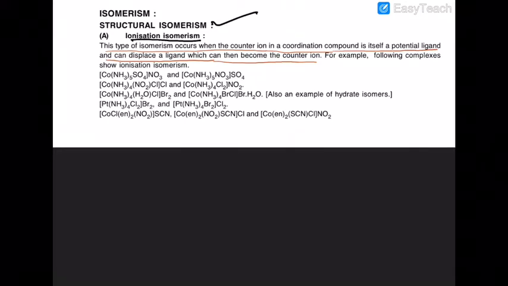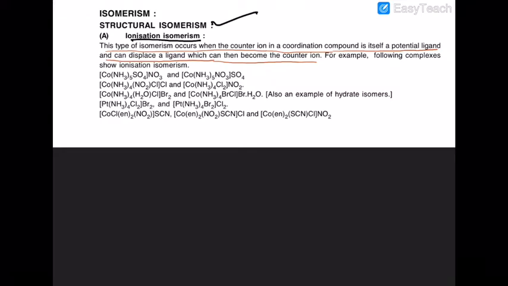The ionizable ion is also a potential ligand. One of the ligands already present in the compound comes outside, and that ion goes inside, so a new type of bond is formed.